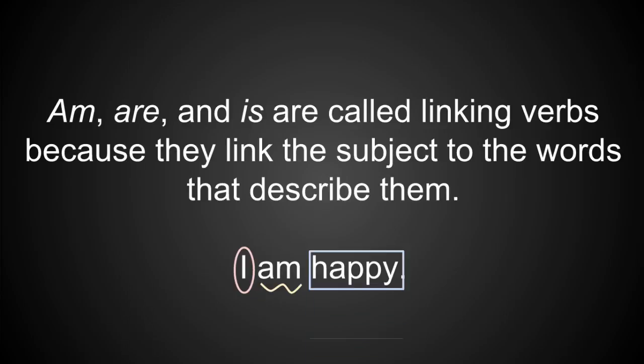Happy. Now, what is happy describing? Well, usually the word it's describing should come after the adjective, but there's no word there. Because we're using a linking verb, we can let happy describe the subject or the noun in the sentence, I. See how it kind of makes a backwards arrow rather than its normal function, or the normal direction of the arrow, which is usually going forward. All right, let me show you a little more complicated one.